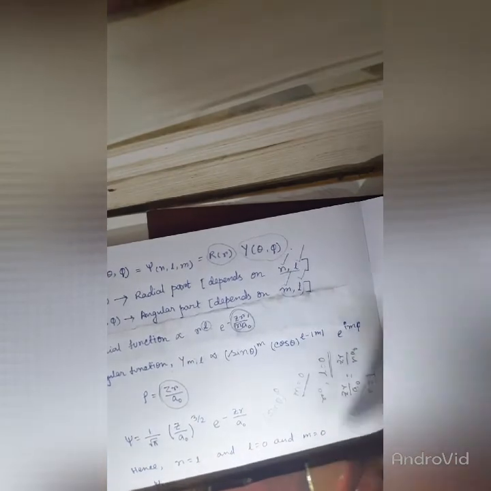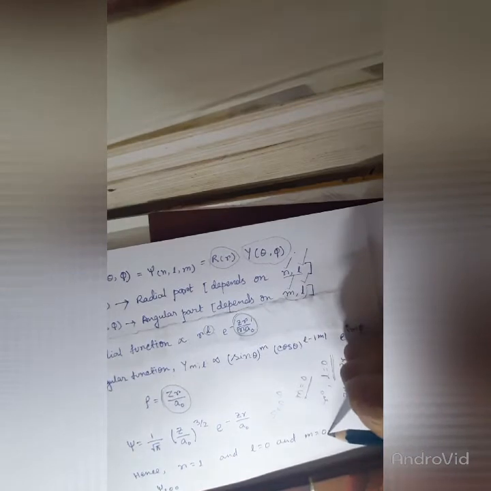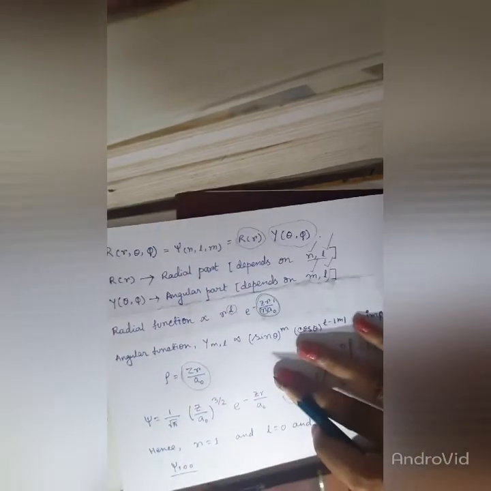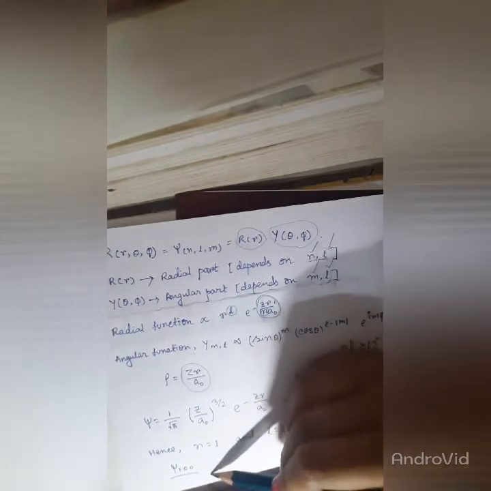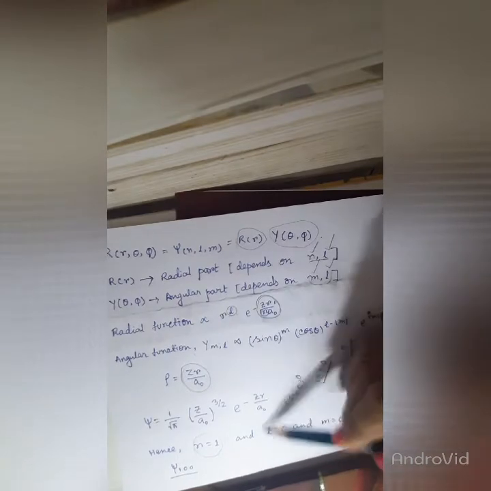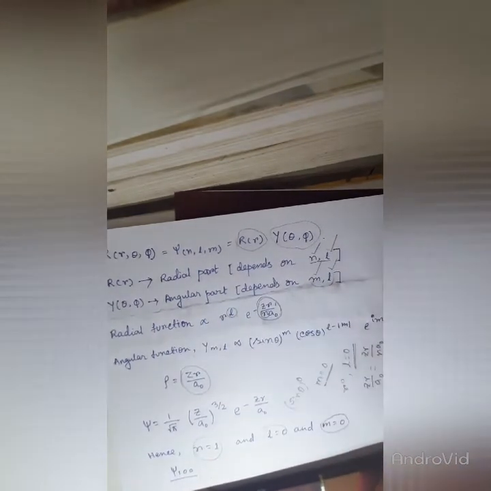Hence from this wave function equation you can easily calculate the value of m, the value of L and the value of n. The value of n is equal to 1, the value of L is equal to 0 and the value of m is equal to 0. Hence this wave function is the psi 100 wave function. So the answer is n is equal to 1, L is equal to 0 and m is equal to 0. This is the answer.